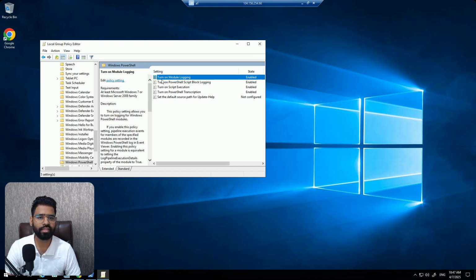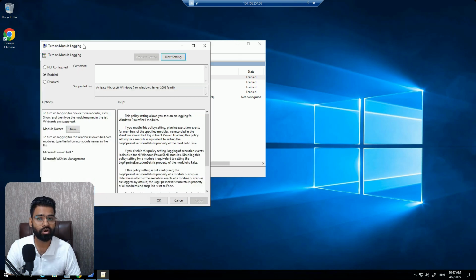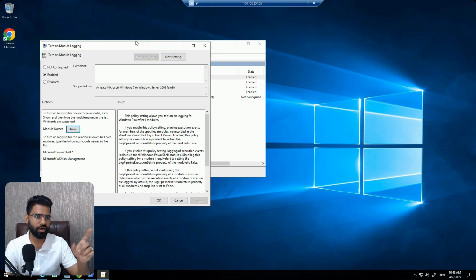So let's look at the turn on module logging. Double click on it. In my case, it's already been enabled. In your case, if you're using it the very first time, then it will be not configured. Click on enabled, and then you can also click on show to see what values are there. If nothing has been mentioned, you can just add star, which is wildcard, and then save it.